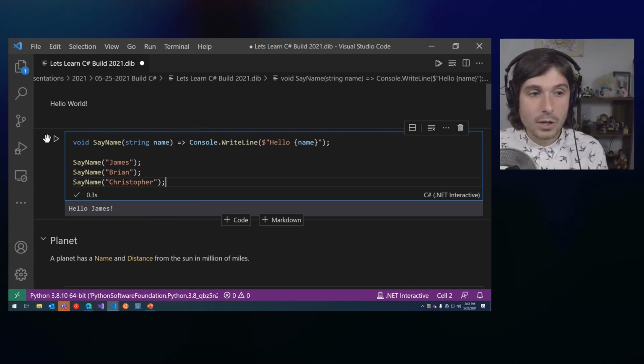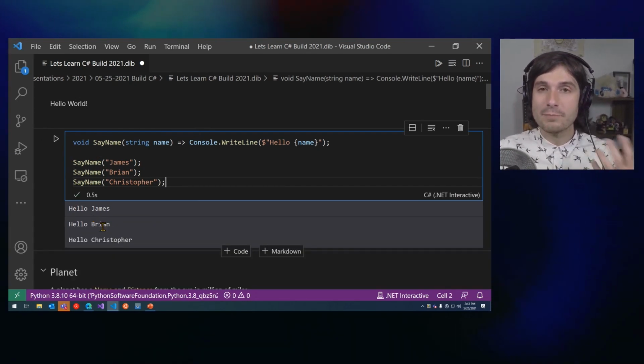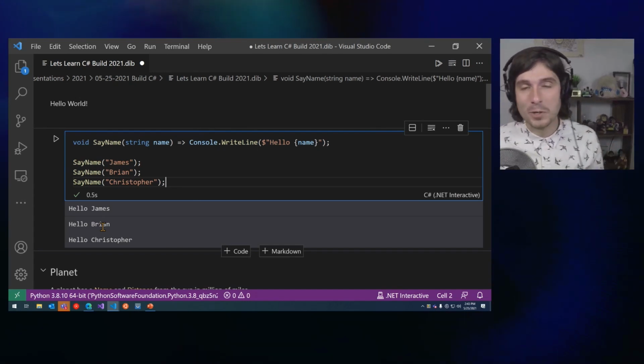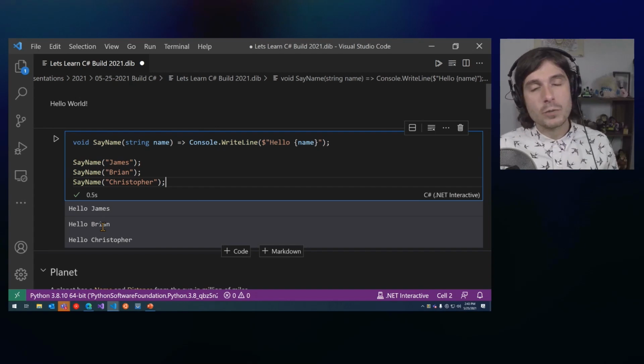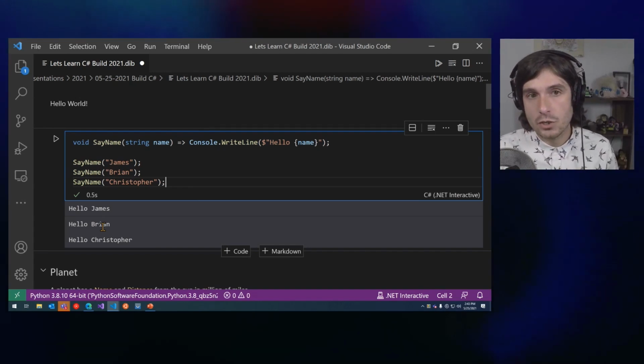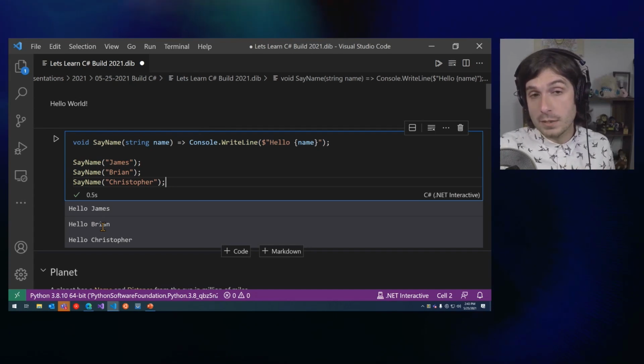So now I'm going to call this method 3 times. Hello, James. Hello, Brian. Hello, Christopher. All nice in order here. That's a way of creating reusable code. There's many, many things that you can do inside of C#, like text entry as well, but I wanted to start with the basics here.